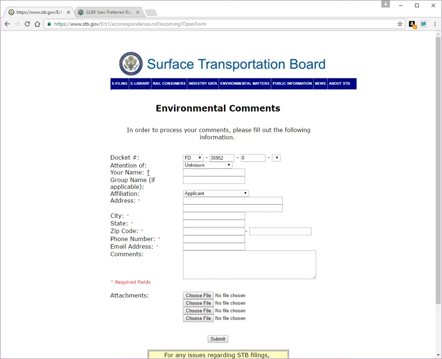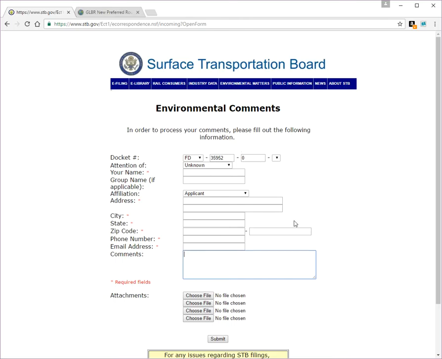And all these red stars here are required fields. So you need to tell them your name, address, city, etc. Down here in the comments field, it's not required, but that's why you're submitting something. Your comment could be in an attachment. Maybe you have a letter that you're also sending, or one that you created that you want to just attach. Or maybe you want to type your comments as you do this form, or maybe you have them typed somewhere else and you could copy them and paste them right in this field here.